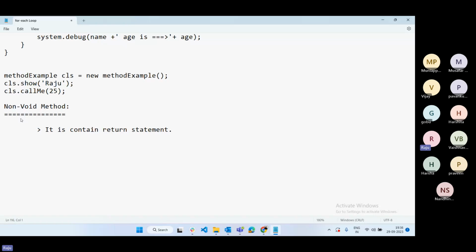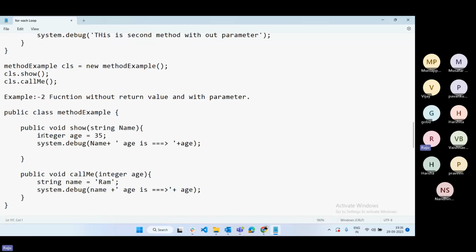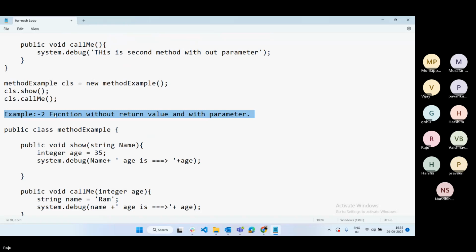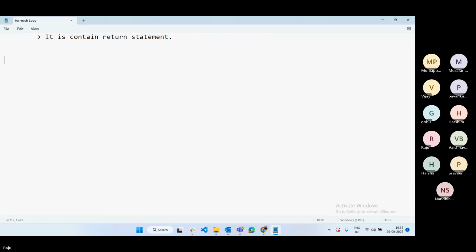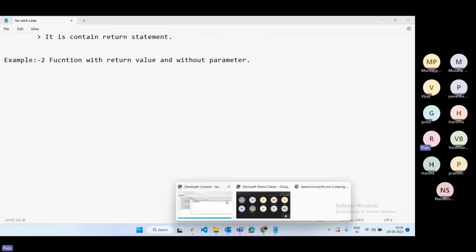So if you execute any method as non-void, the method will return the value you are expecting. In a non-void method also, same thing. Let's go to this example: function with return value and with parameter. First one is with return value without parameter. First we will discuss without parameter. Let's see the same example.